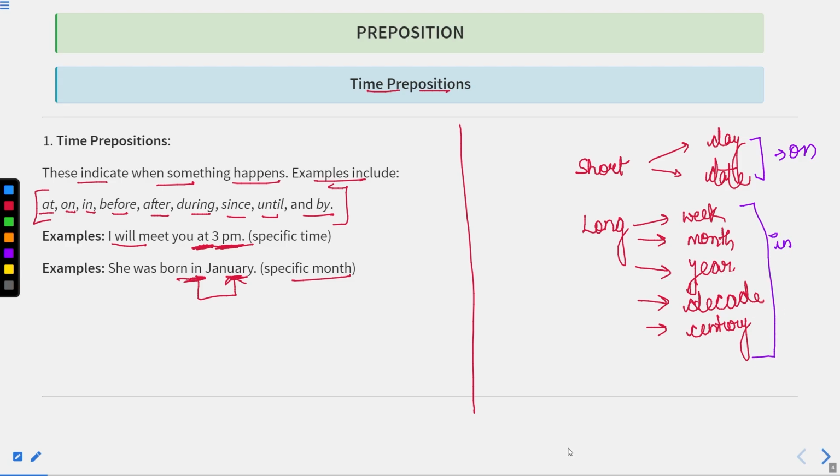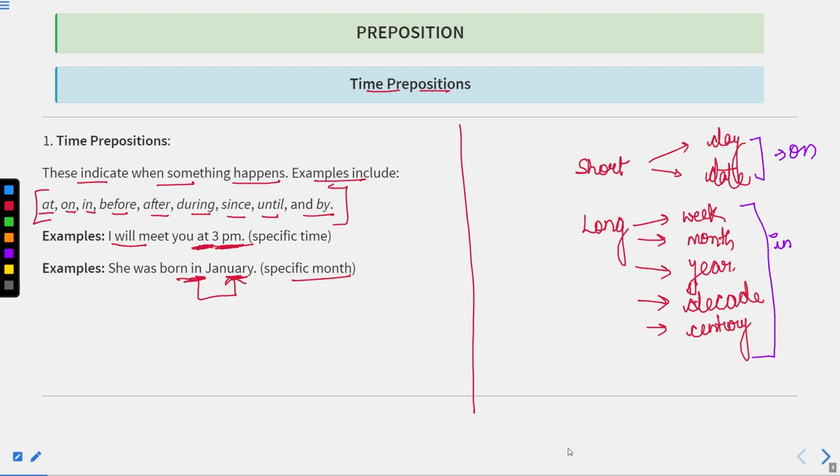For example, we can say in a week, in July, in January, in February, in a year, in 1991, in 1998, in 2024, in the 70s, in the 80s, in the 90s, or century, in the 21st century, in the 30th century, in the 16th century.